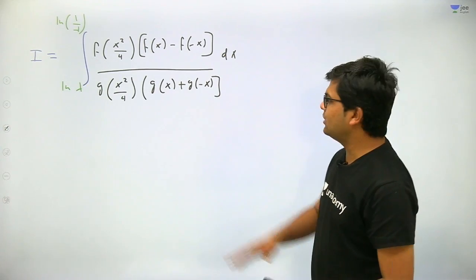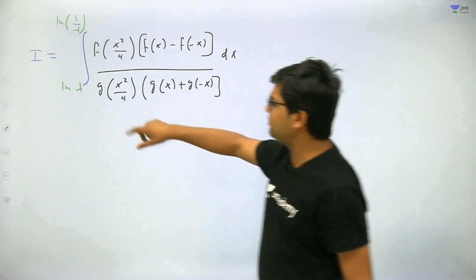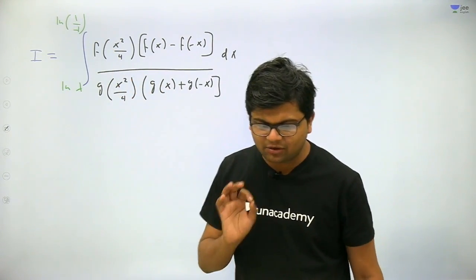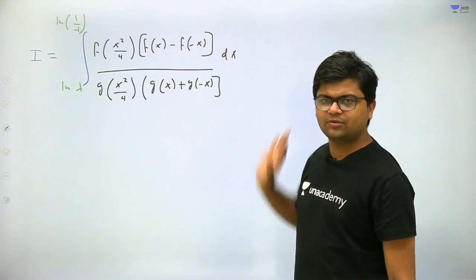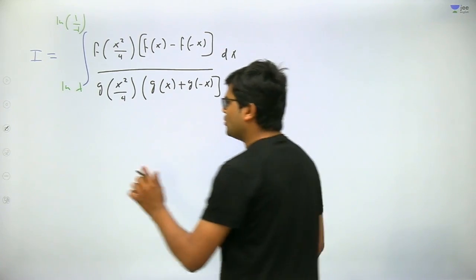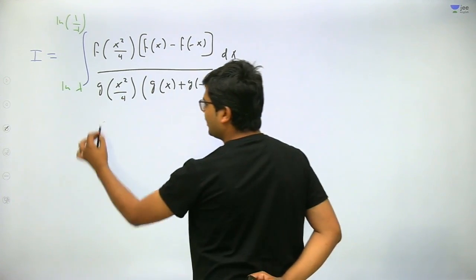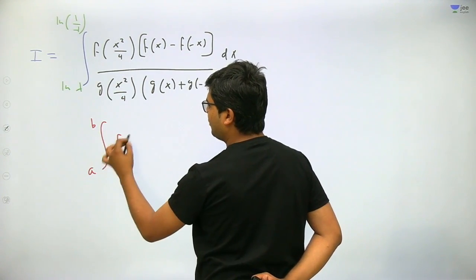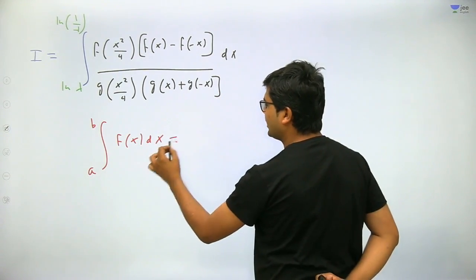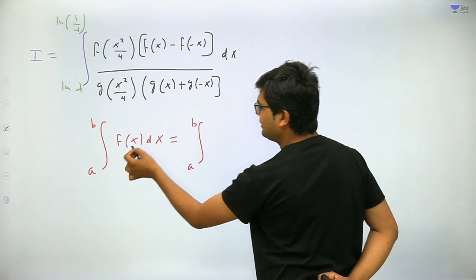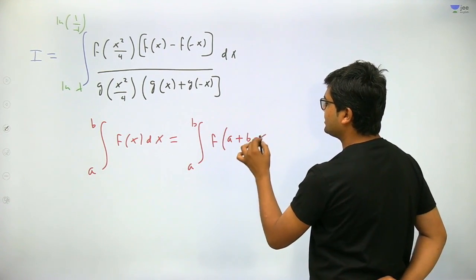So after looking at these factors, an idea came into my mind that we should apply sum of limits minus x. This is a very fundamental question, and if you can understand this question, a lot of problems in this session will get solved like this. So the property that I am mentioning here, I am writing it down for you: the integral a to b of f of x dx can be solved as the integral a to b, and in place of x write sum of limits minus x, that is, f of a plus b minus x dx.